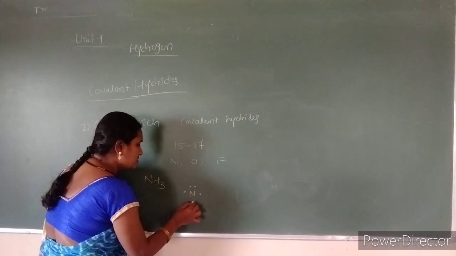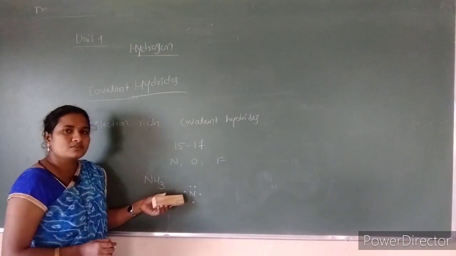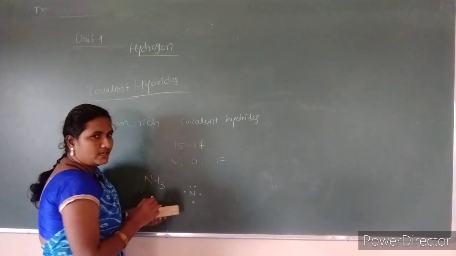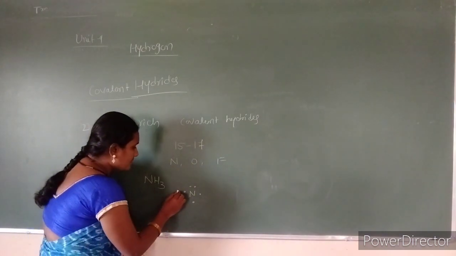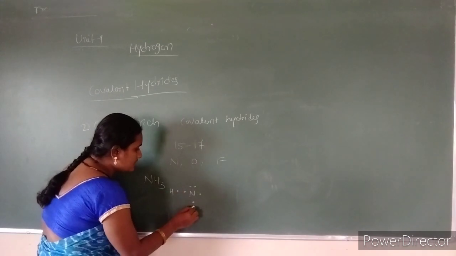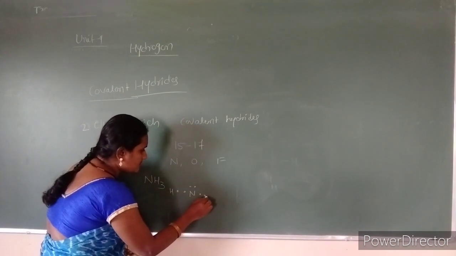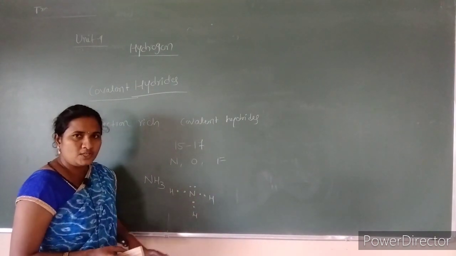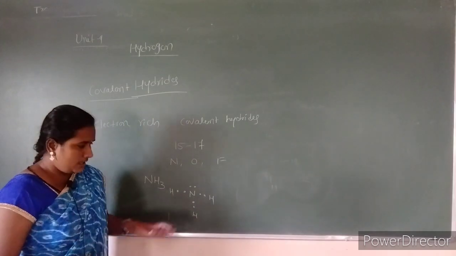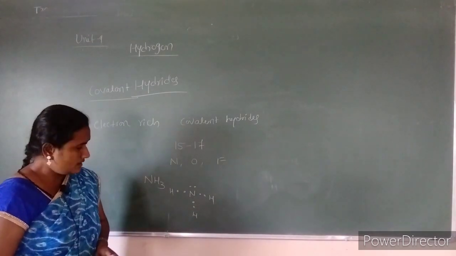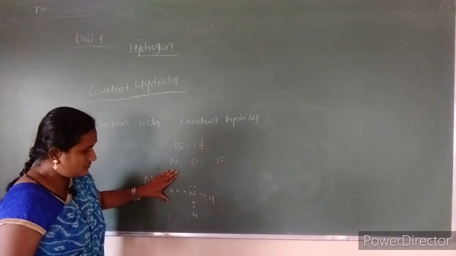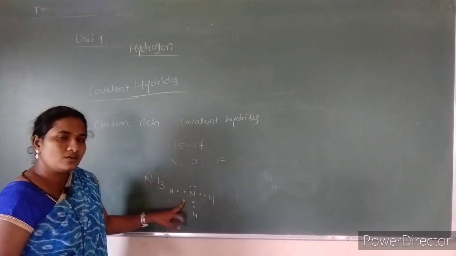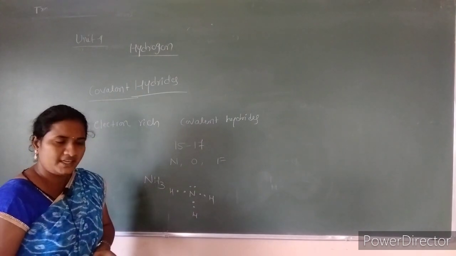If you want to write the Lewis dot structure, you have to show that. Nitrogen has 5 valence electrons, and these will combine with the valence electrons of 3 hydrogen atoms. So it will complete the Lewis structure. To become stable, each molecule should obey the octet rule, the duplet rule, or else the noble gas stable configuration rule. Here it will obey the octet rule, meaning around the nitrogen we have 8 electrons, so it becomes stable in nature.